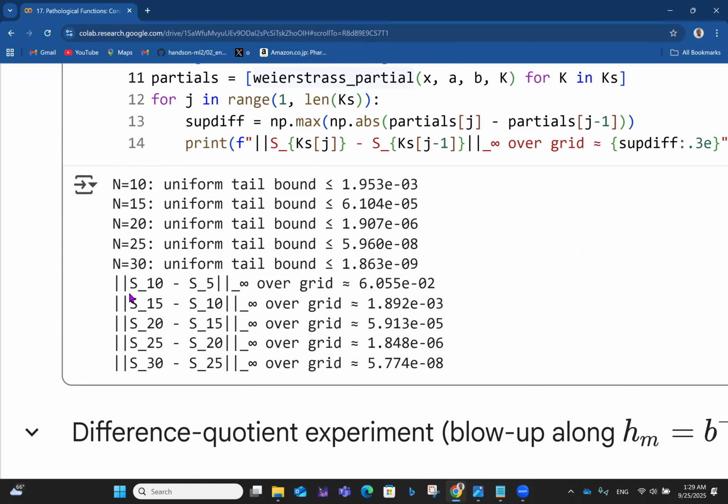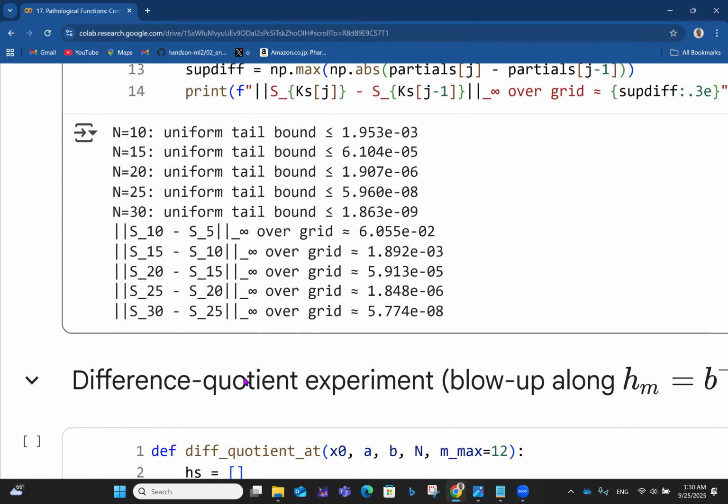Then you have S10 minus S5 over the grid. You take the sup norm over the grid, and all those also keep decreasing, as we compare 5 with 10, 10 with 15, 15 with 20, 20 with 25, and 25 with 30.